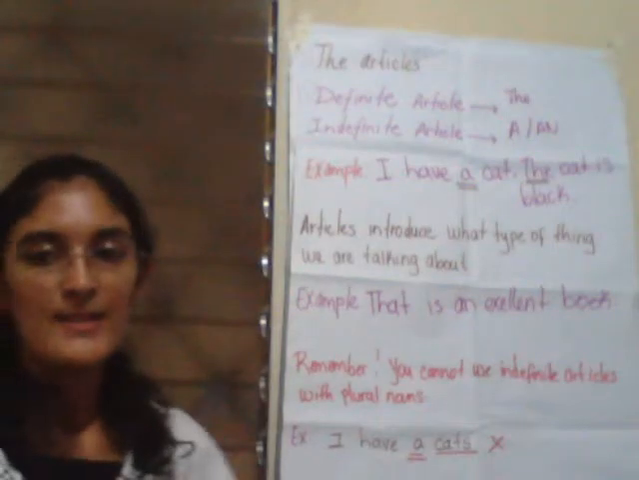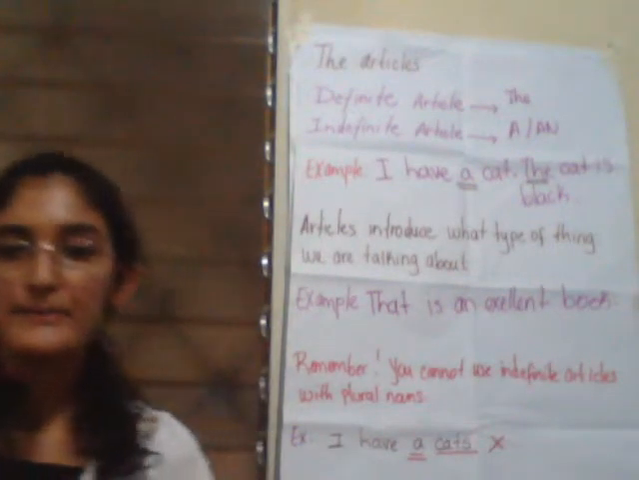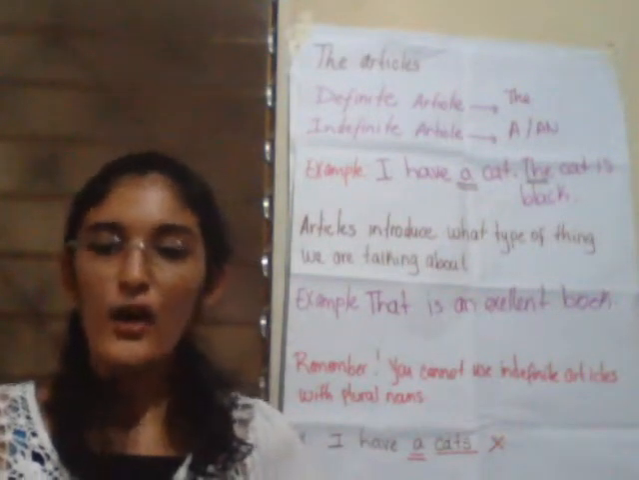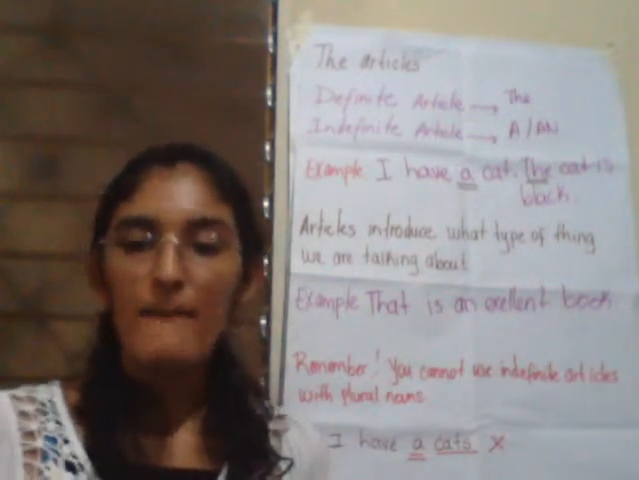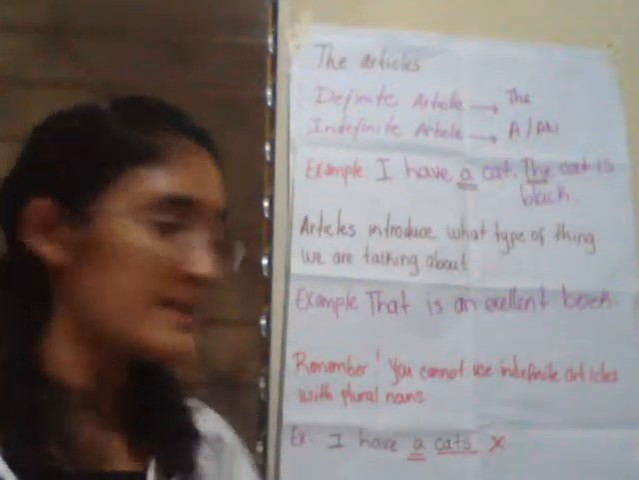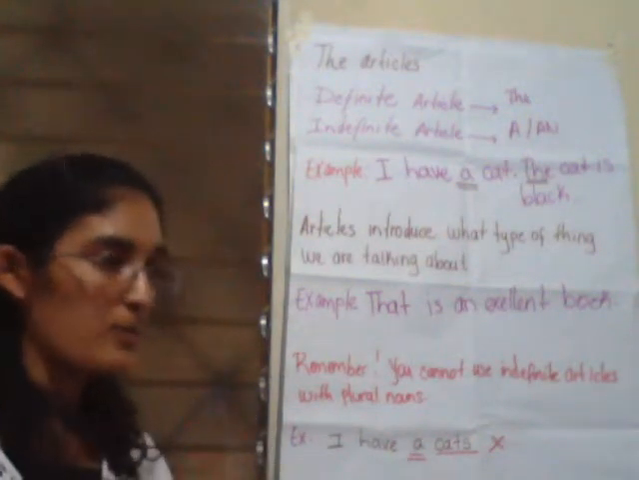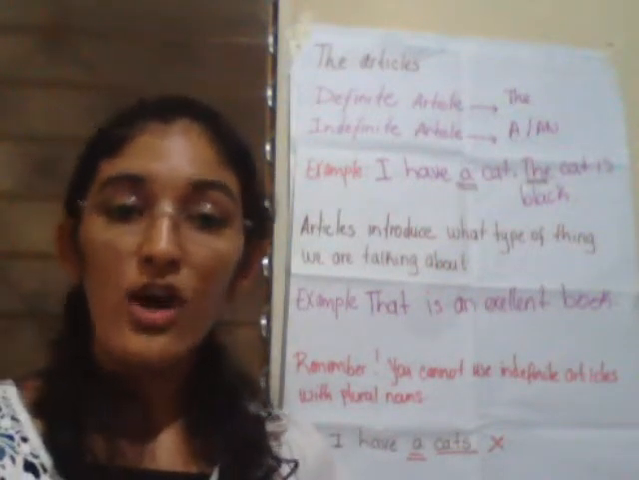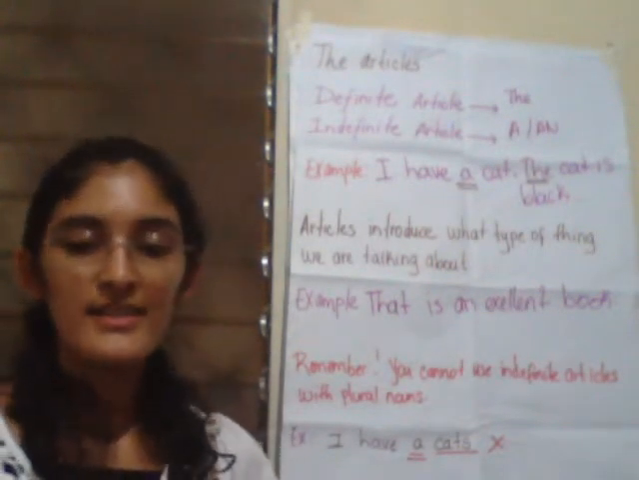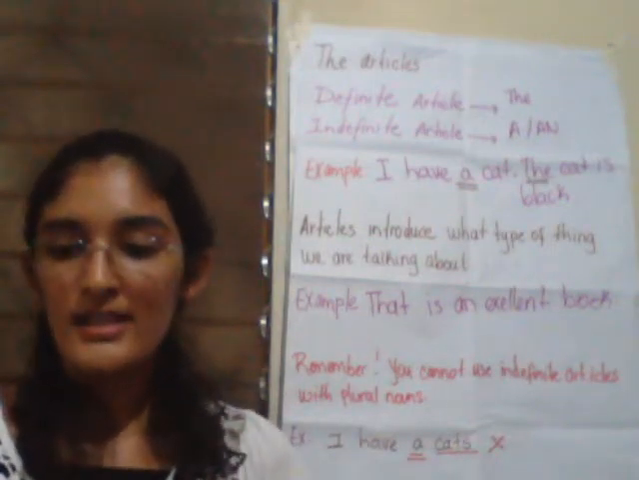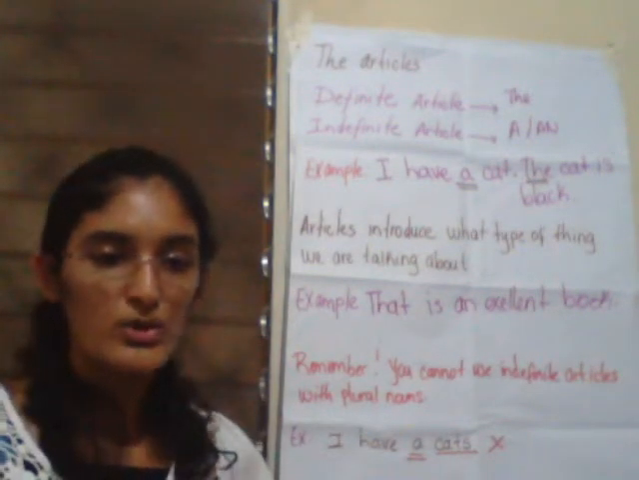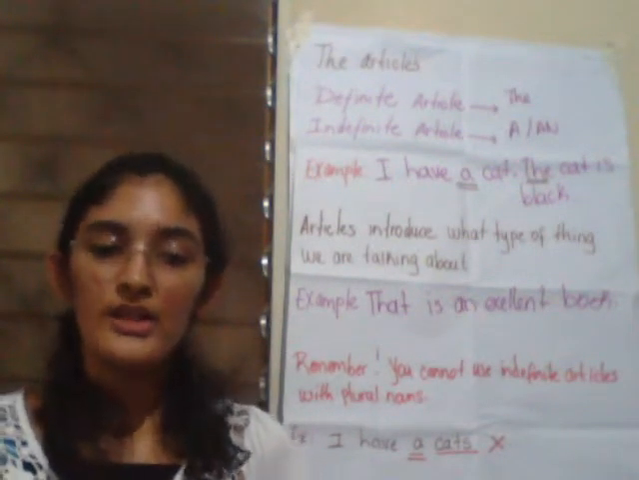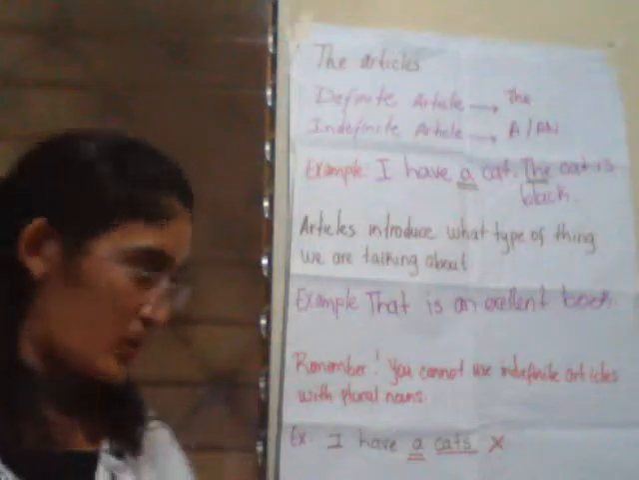We are specific when talking about something which is already known to the listener or which has been previously mentioned. For example, we can say, do you know where I left the car keys? This is an example where the listener knows. The listener knows which specific car keys you are talking about.